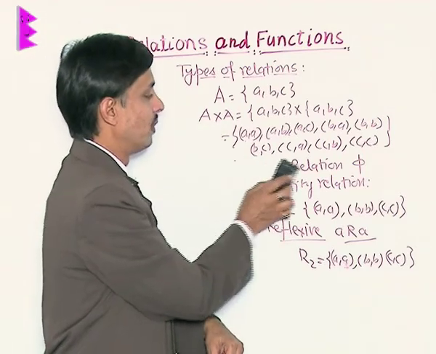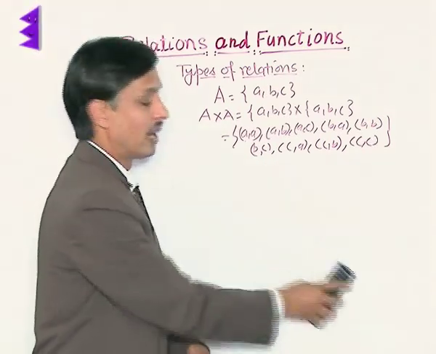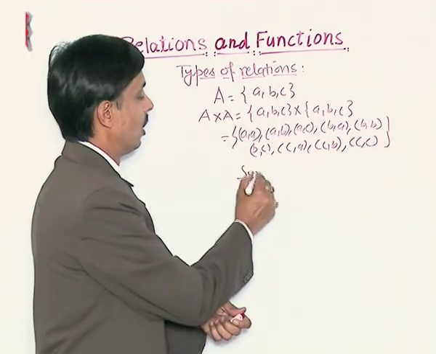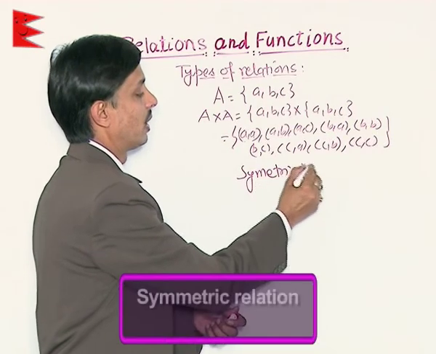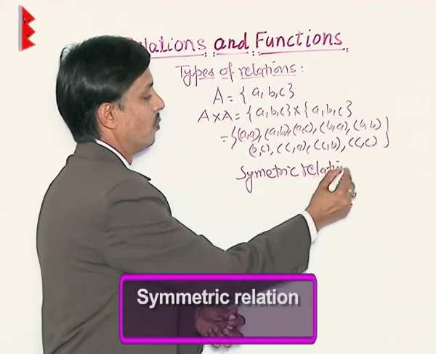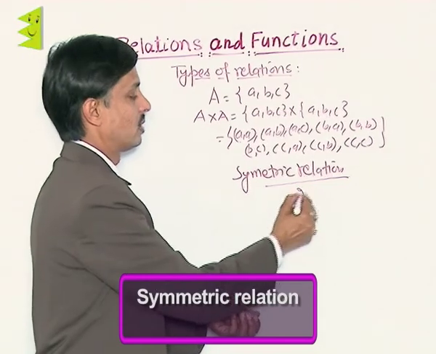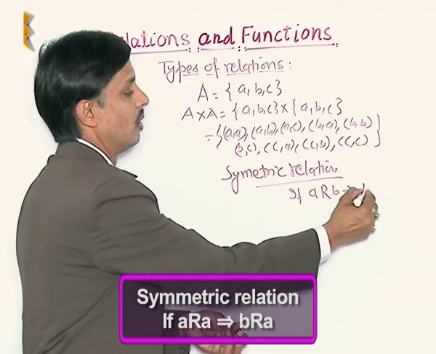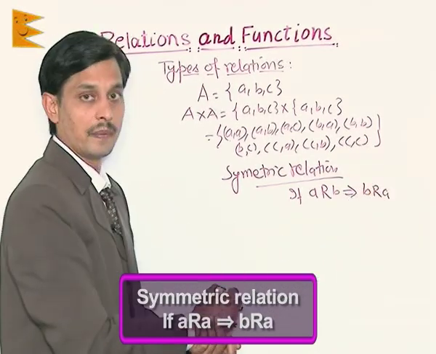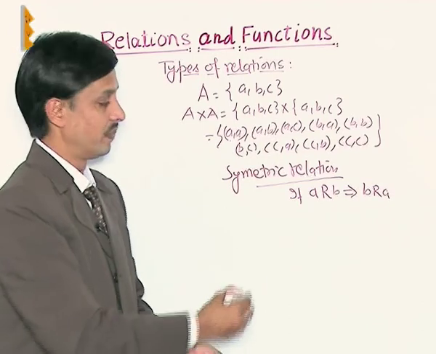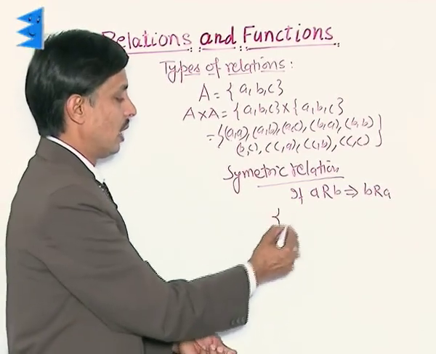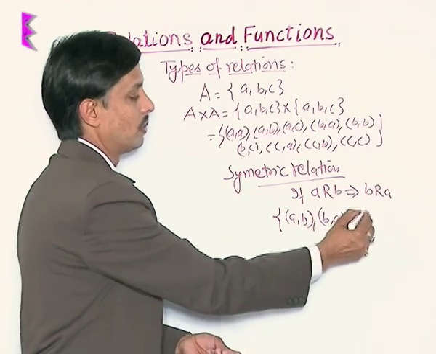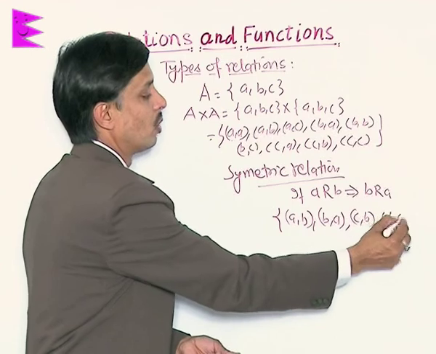Then after reflexive there is the symmetric relation. What is the symmetric relation? In short, if A is related to B, then in the same relation B must be related to A. That's why we can say that if (A, B) is present, then (B, A) must be present. If (C, B), then (B, C).